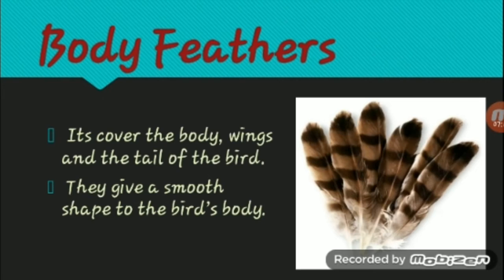And the next is body feathers. They cover the body, wings and the tail of the bird. So it is present in the body, wings and the tail of the bird. They give a smooth shape to the bird's body. If you pluck out the feathers, how will the birds look? It's very hard to imagine, right? So the feathers make them look very beautiful.